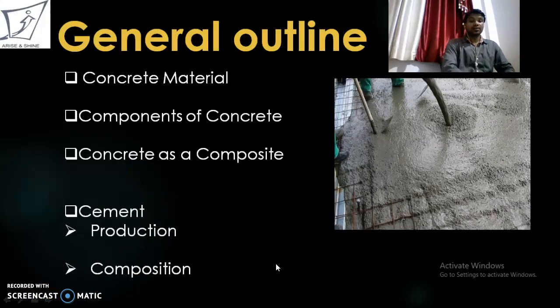General outline. It consists of concrete material, components of concrete, concrete as a composite, then we will move to cement, in which we will study the production and composition of cement.